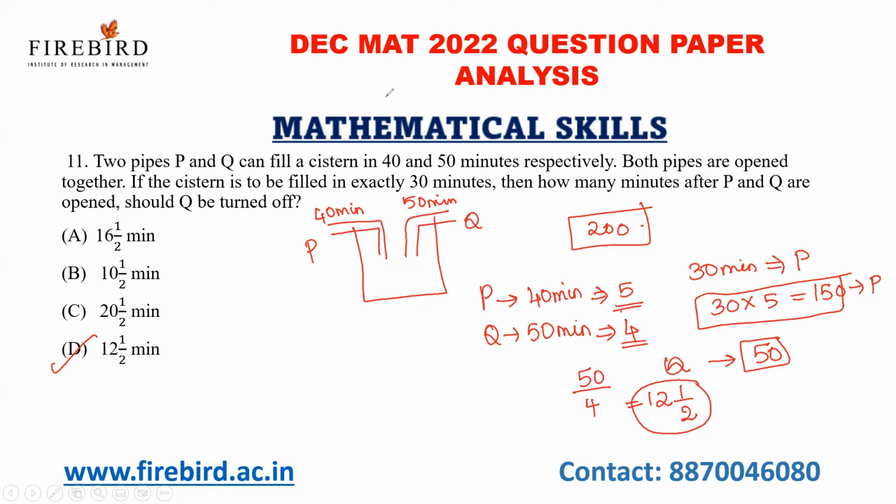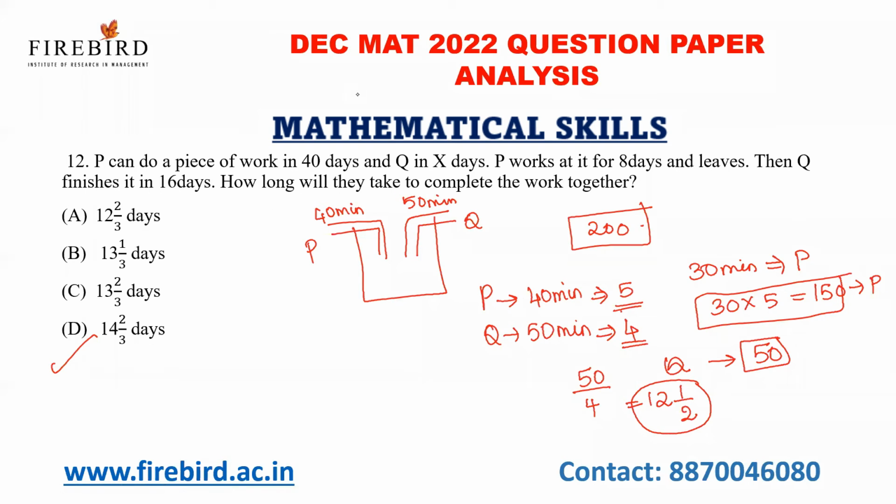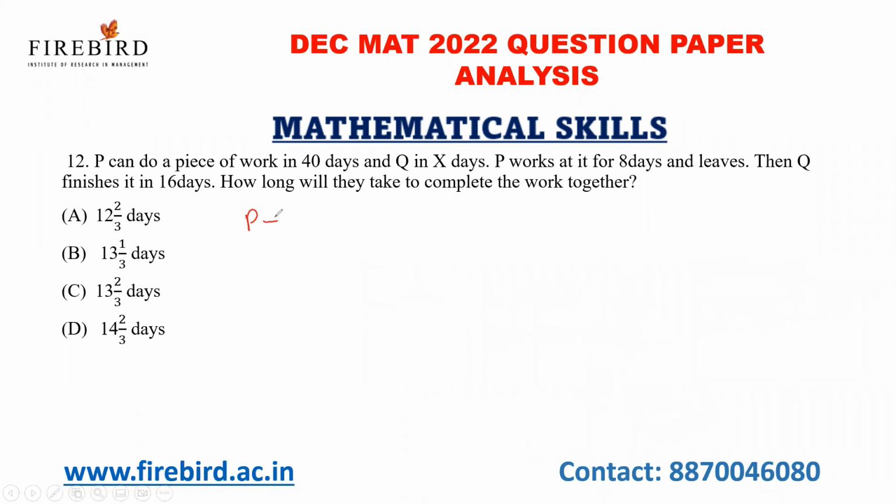Next one. So the next question. P can do a piece of work in 40 days and Q can do the same work in X days. P works at it for 8 days and leaves. Then Q finishes it in 16 days. How long will they take to complete the work together?